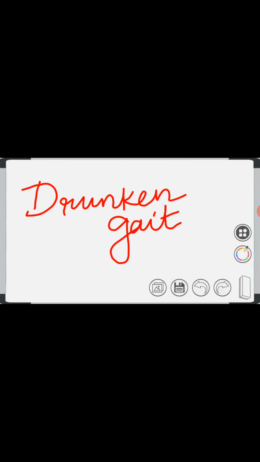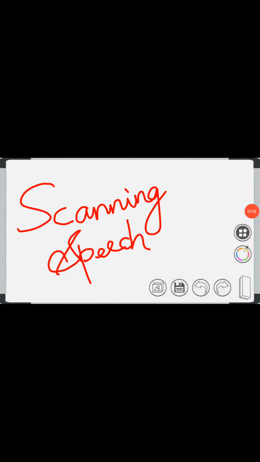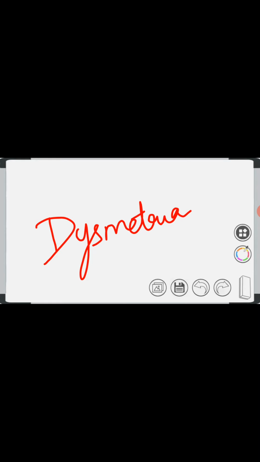So the next feature of ataxia is scanning speech. Scanning speech means the speech tends to be slow and disjointed. The patient keeps repeating the syllables. The next is dysmetria. Dysmetria is also called past pointing. In dysmetria, when the patient attempts to touch an object, usually the hand overshoots instead of reaching the target.